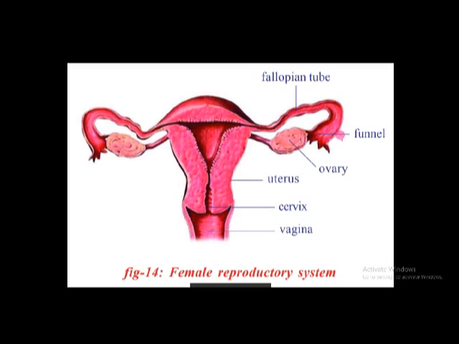By the fusion of sperm and ova, the zygote is formed, and this zygote moves towards the uterus, and during the movement, mitosis happens, cell division happens in the zygote. So one cell becomes 2, 2 becomes 4, 4 becomes 8, 8 becomes 16, 16 becomes 32, 32 becomes 64, like that. A ball-like structure is formed. That ball-like structure moves through the fallopian tube and finally reaches the uterus.